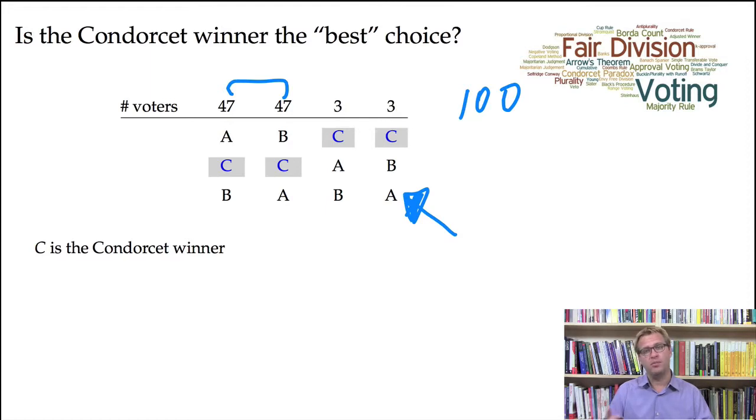A small group, 6 people, rank C first. But because these 94 people all agree that C should be ranked second, C turns out to be the Condorcet winner. When C goes up against A, C beats A in a head-to-head election 50 to 47, and similarly C beats B 50 to 47. So C is declared the Condorcet winner.